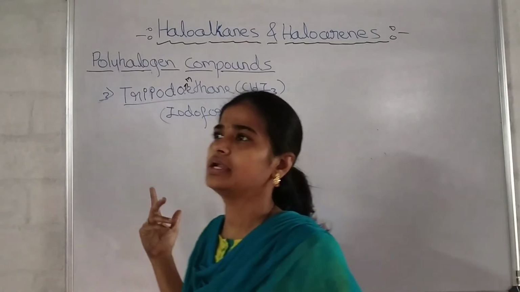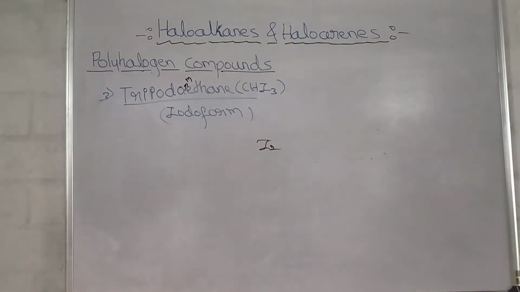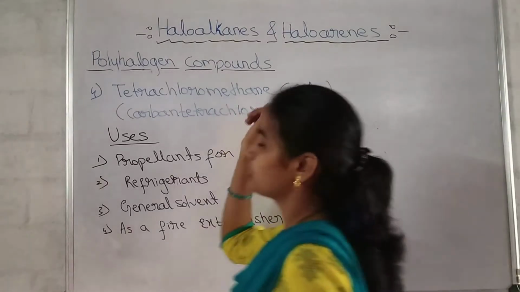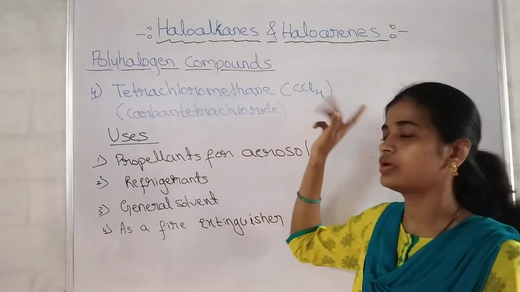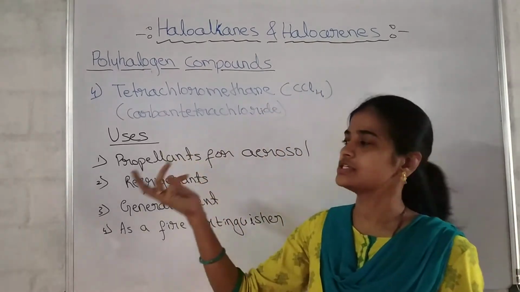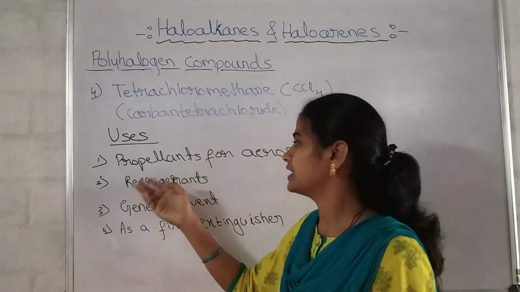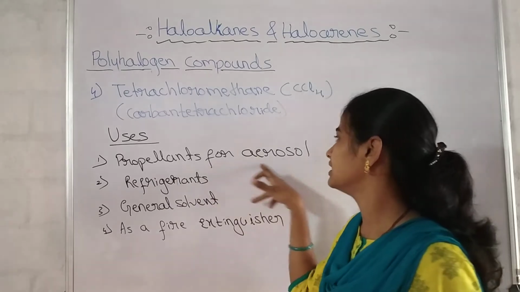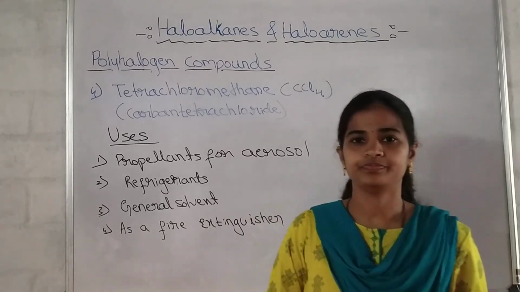Got it? And it is also used in the preparation of industrially important organic compounds. Okay, next one, tetrachloromethane, and generally it is known as carbon tetrachloride. 4 chlorines are attached to the methane, that is CCl4 is its formula. We know that in the laboratory we use it as a general solvent, and it is also used in the manufacture of refrigerants and as a propellant in aerosols, and in the home, it is used as a fire extinguisher.